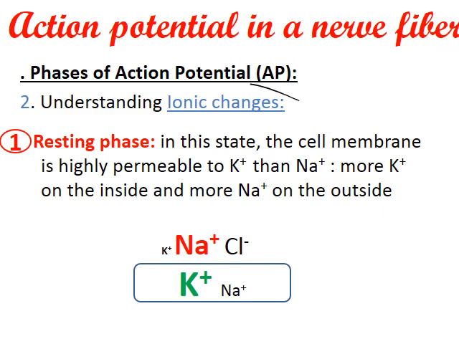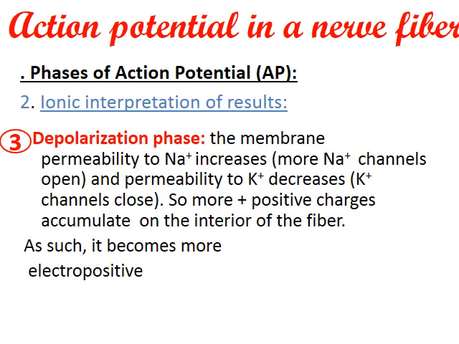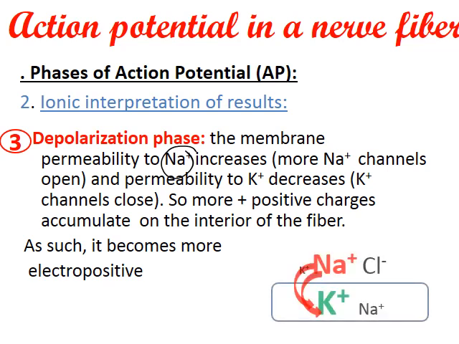Now we're going to move to understanding the ionic changes. Resting phase: in this state the cell membrane is more permeable to K plus than to Na plus, with more K plus on the inside and more Na plus on the outside. Continuing with the ionic interpretation, in depolarization the membrane becomes more permeable to Na plus, its permeability increases, and the permeability to K plus decreases. It becomes more electropositive.